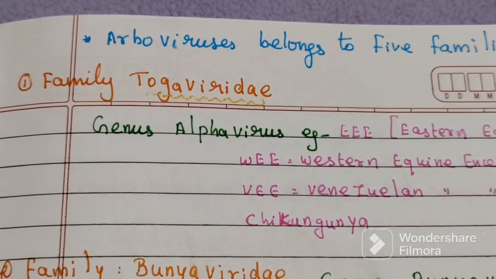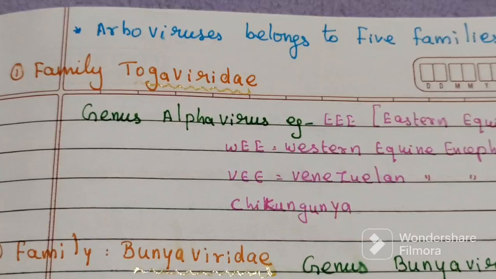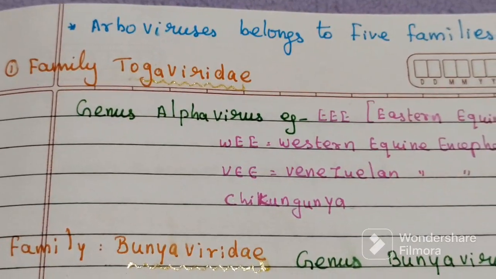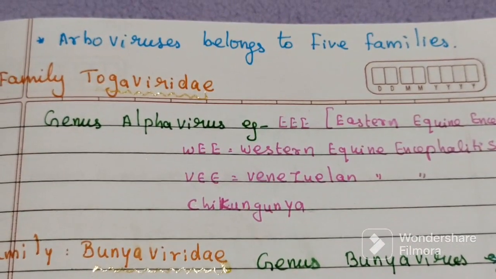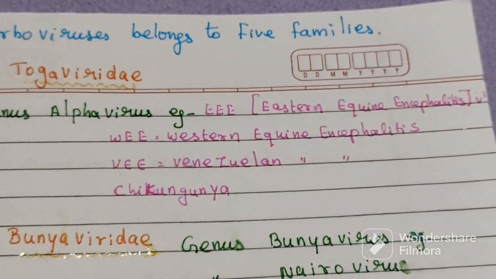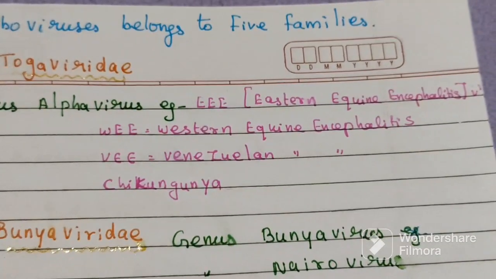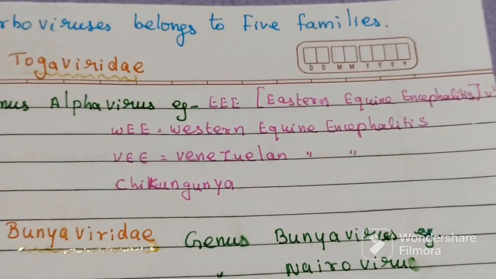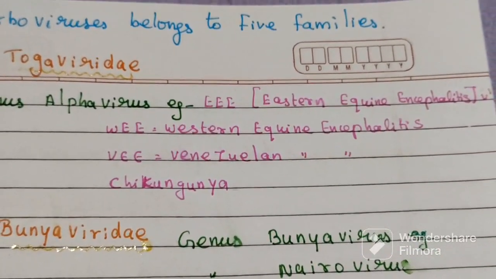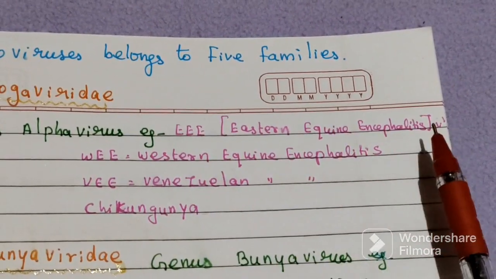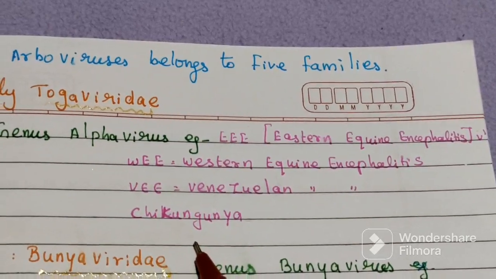Now there are mainly five families. Family one is called Togaviridae, which includes the genus Alphavirus, including Eastern equine encephalitis virus, Western equine encephalitis virus, Venezuelan equine encephalitis, and chikungunya.